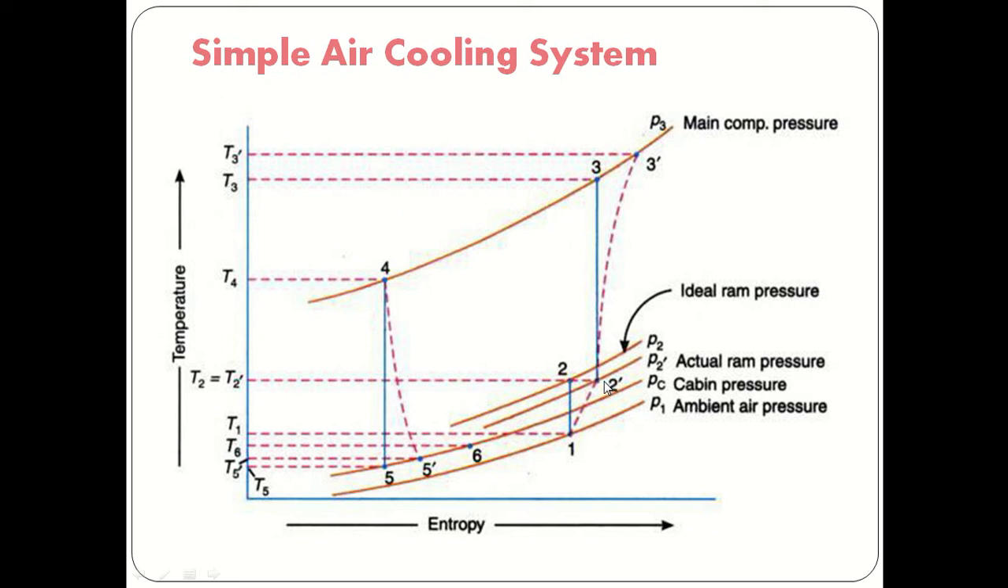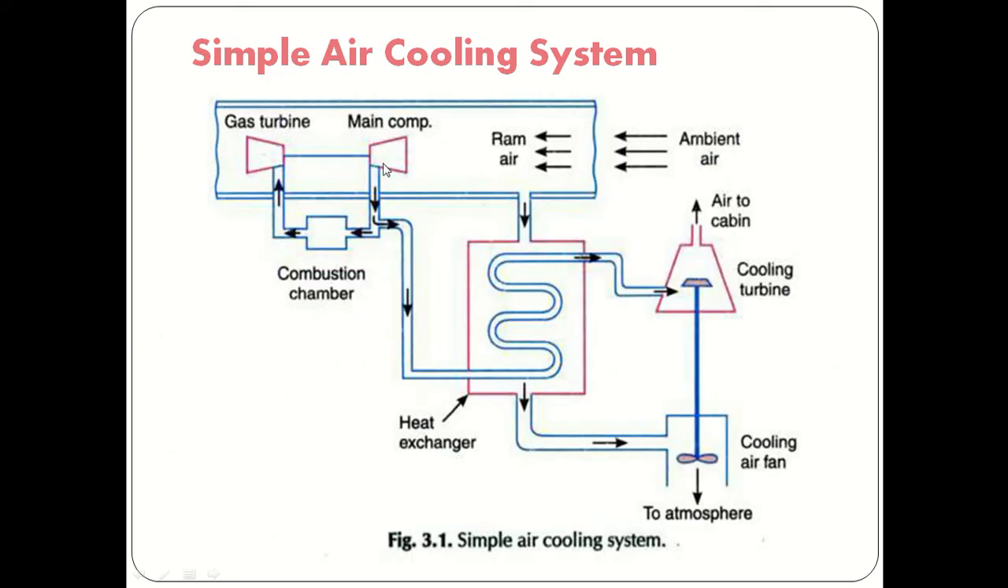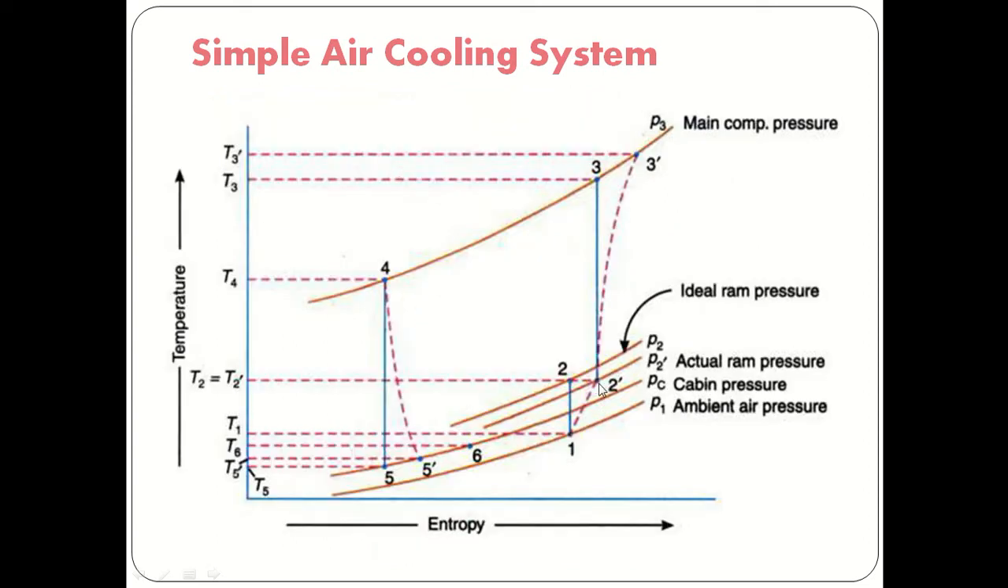Now after that, the ram air we are supplying to the main compressor, so compression will take place. After ramming, that air we are supplying to the compressor. So this is the compression process. 2 to 3 shows the main compressor pressure. Here 2 dash to 3 is considered the ideal compression process, but in actual practice, due to the efficiency of the compressor, the actual process is different. That is indicated as 2 dash to 3 dash at the same pressure. So 2 dash to 3 dash is the actual compression process.